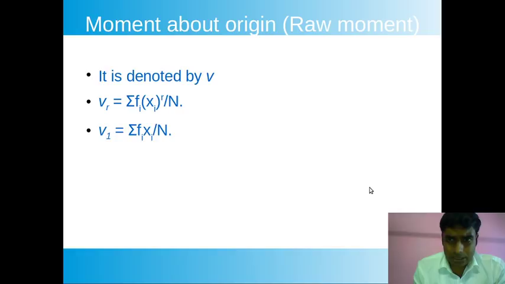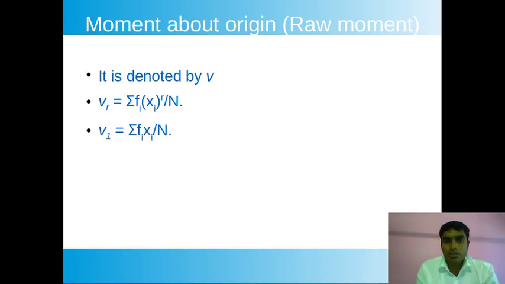Now the next topic, that is the next moment. So there are 3 moments. The last moment, about origin, is known as the raw moment. So the first one is about an arbitrary point. The next one is the central moment, that is about the mean, and the last one is the moment about origin.